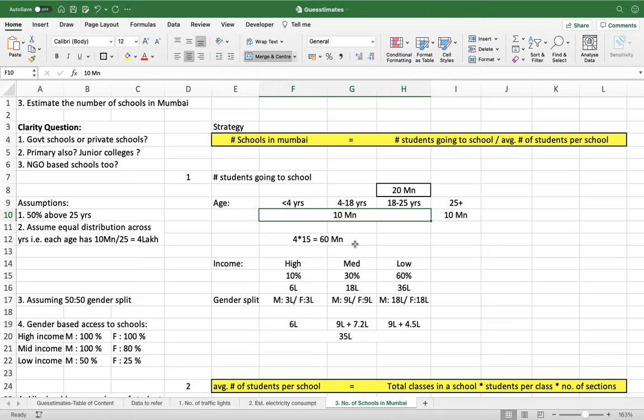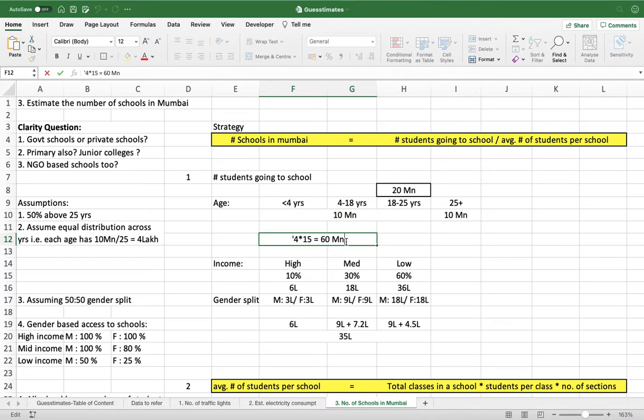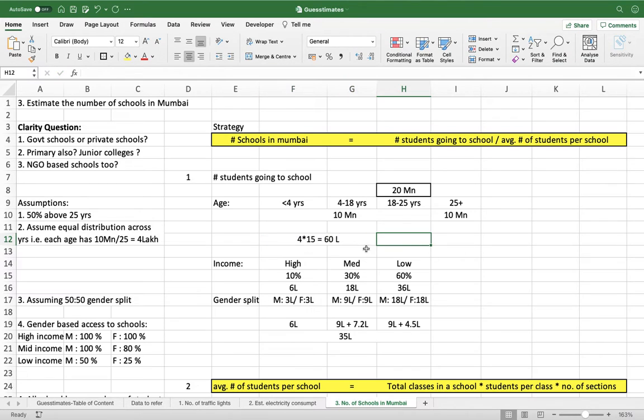Okay, so I have made a mistake here. It is 60 lakh, it cannot be 60 million. One more thing: it is better to keep it in the same unit. If you see here, I started with million, billion terms, and then I changed it to lakhs. So it gets confusing.